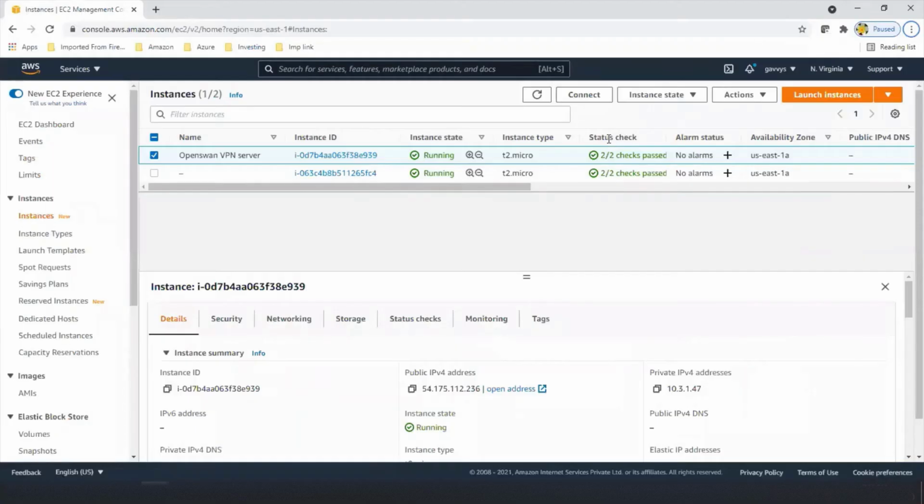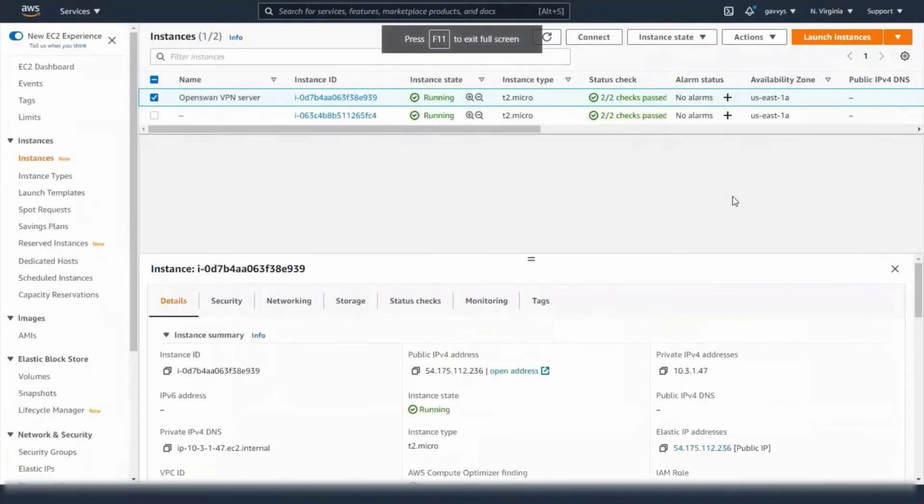And if we go to the North Virginia region, here I have a VPC, and I have created one Linux server machine. I have launched it, and we are going to create this OpenSWAN VPN. We will make this server an OpenSWAN VPN server and create a site-to-site VPN between this server and the Mumbai AWS gateway.